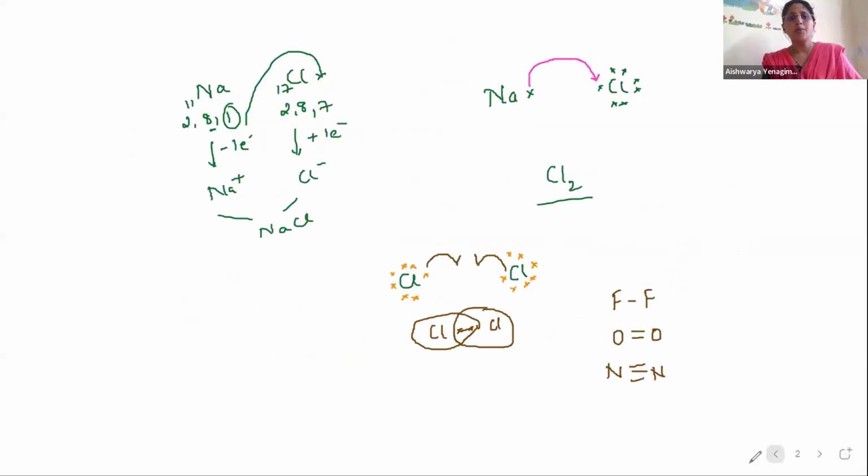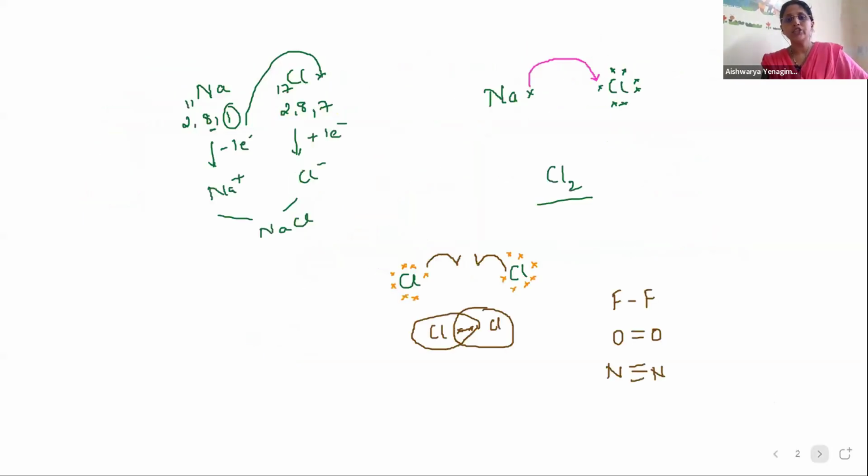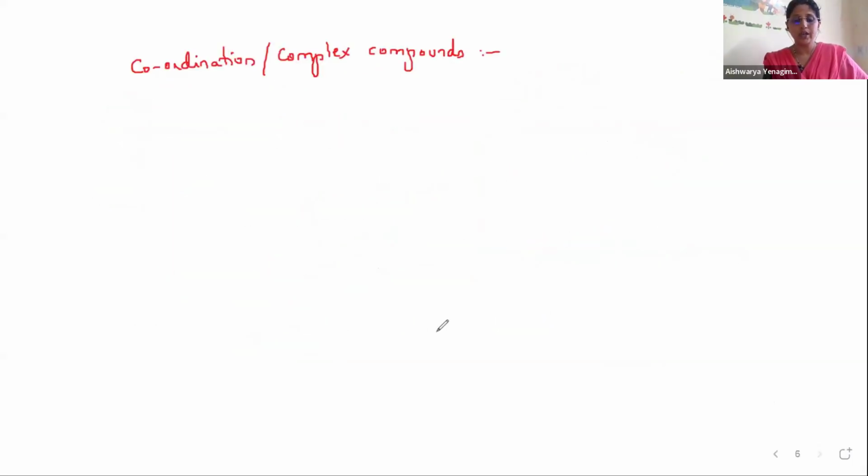Now the second important thing we are going to study is coordination compounds or complex compounds. We are going to study this in detail now. What did we say about complex compounds in the first slide itself? Complex compounds, the coordination compounds, are complex compounds in which the central metal atom is bound to a number of anions or neutral molecules by sharing the electrons.